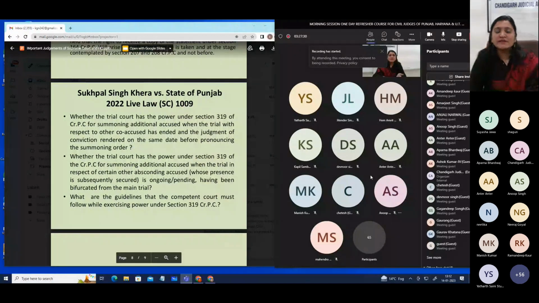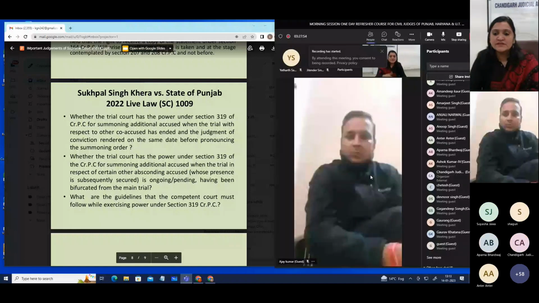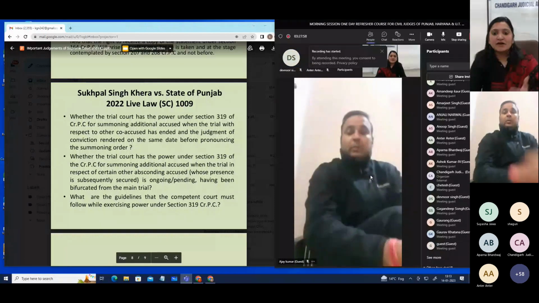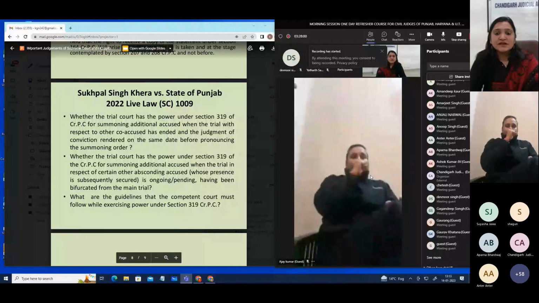So we have to keep in mind the general directions which have been laid down in Hardeep Singh and the other cases, wherein it was said what evidence will be taken into account while dealing with this application. So the general principles have been laid down. And again, as you can see, the last question was, what are the guidelines that the competent court must follow while exercising power under section 319 CrPC? They are just the same guidelines which were laid down in Hardeep Singh's case.